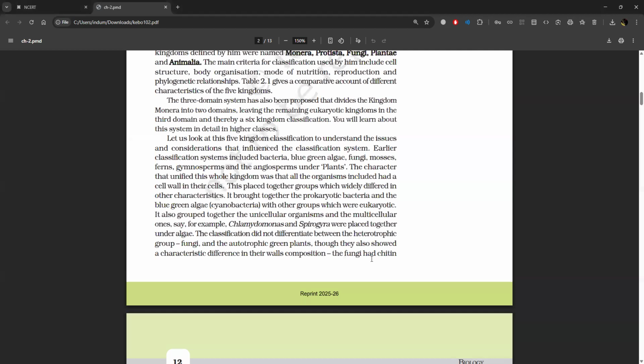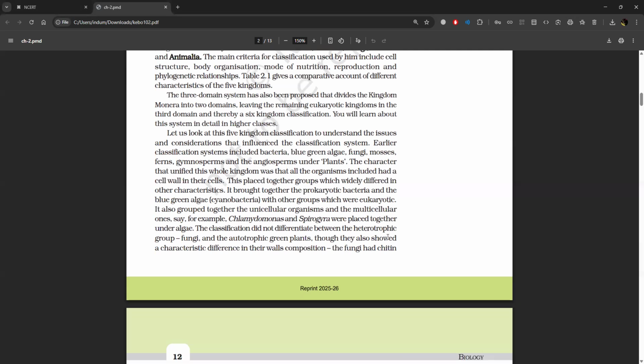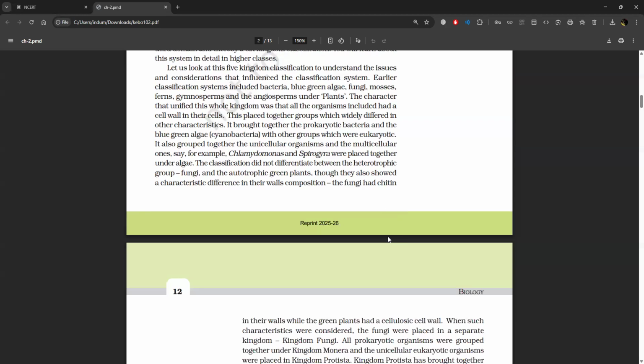Earlier, classification systems included bacteria, blue-green algae, fungi, mosses, ferns, gymnosperms, and the angiosperms under plants. The character that unified this whole kingdom was that all the organisms included had a cell wall in their cells. This placed together groups which widely differed in other characteristics. It brought together the prokaryotic bacteria and the blue-green algae with other groups which were eukaryotic. It also grouped together the unicellular organisms and the multicellular ones. Say, for example, Chlamydomonas and Spirogyra were placed together under algae.